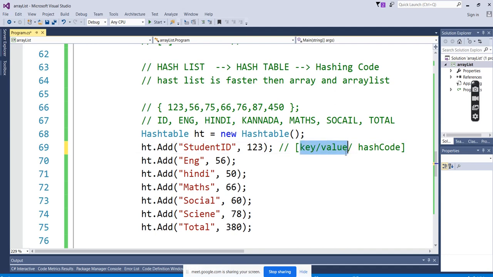You can give any key and any value; since they are objects, don't worry about the data type. But hash code is internally playing another role behind the scenes. It converts your key into the hash code, and based on that, it shows your respective values. Okay.